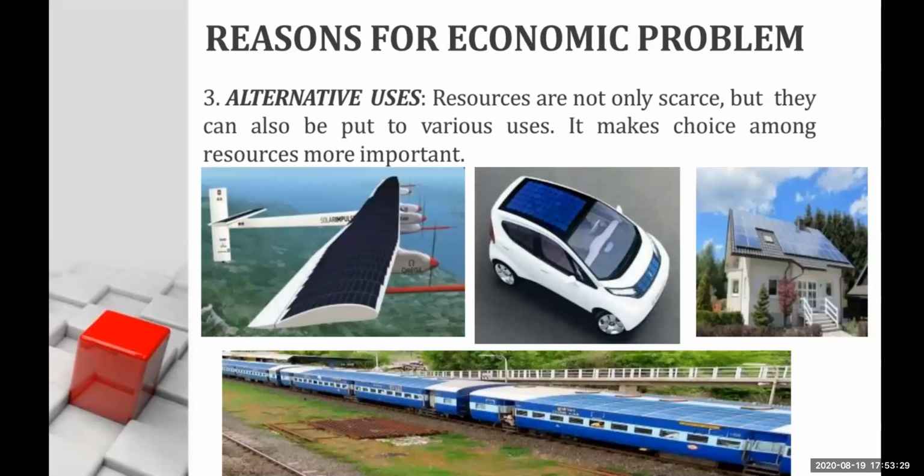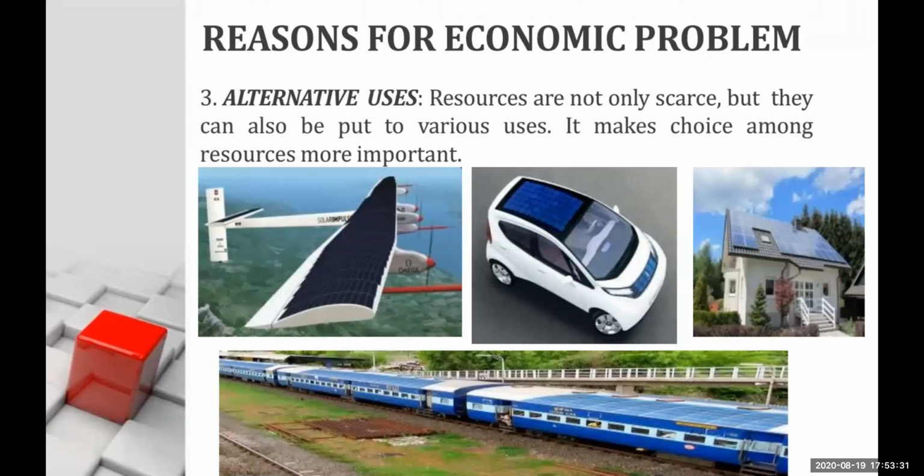The third reason is alternative uses. When we have a certain amount of resources and it can be put into several uses, then it has alternative uses. Money has various uses. Water can be used for many things. In the same way electricity can be used for many things, and money can be used for many things.